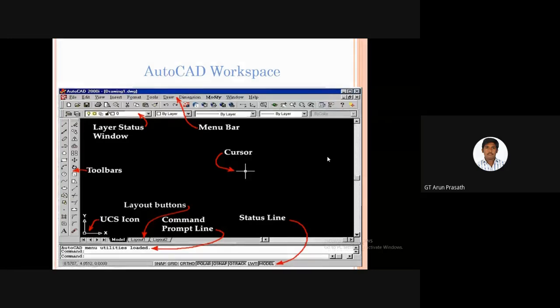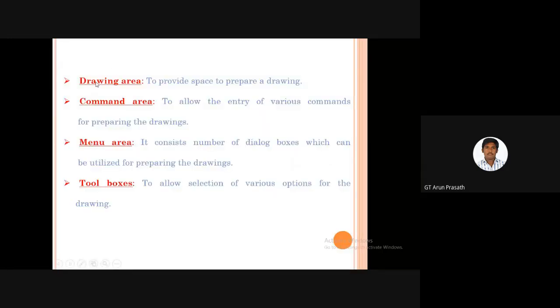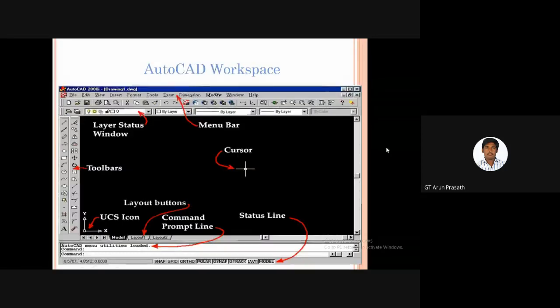Okay, and then we are going to see what are all the main things we are using here. So, drawing area, as I showed, the command line, command area, menu area, and toolboxes. And these are the major things shown in this window.